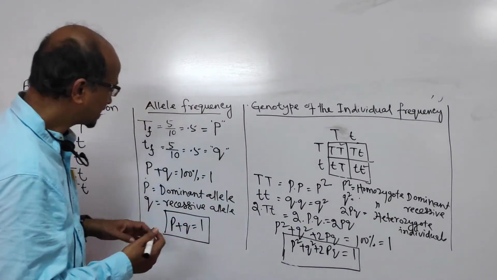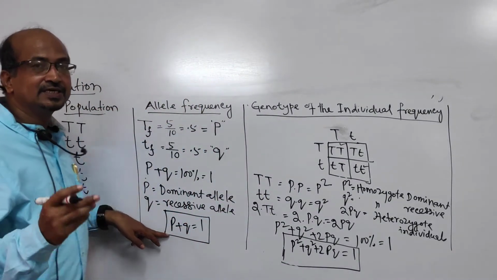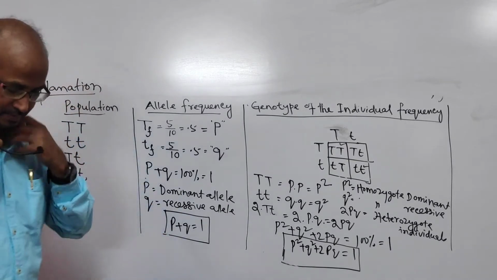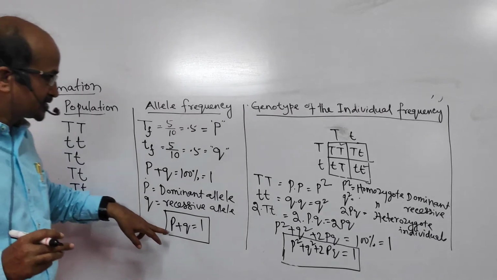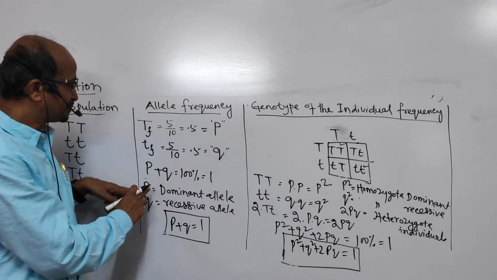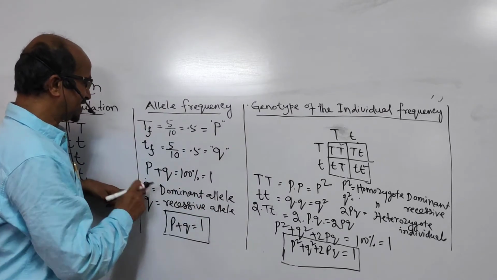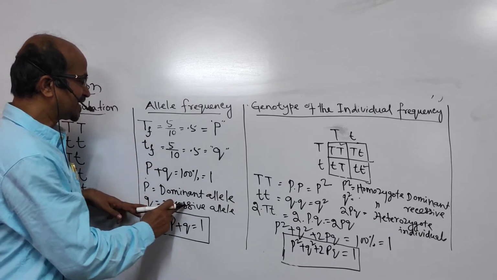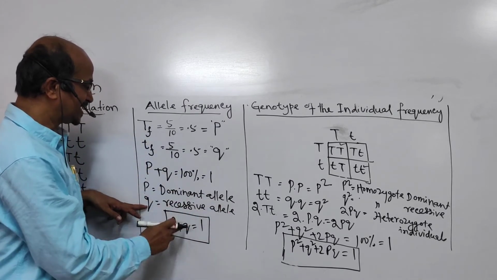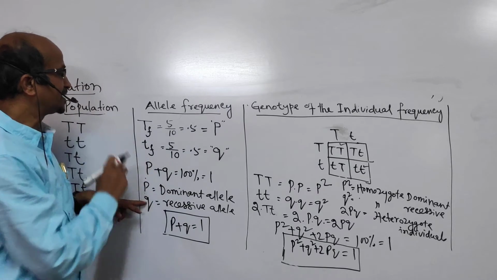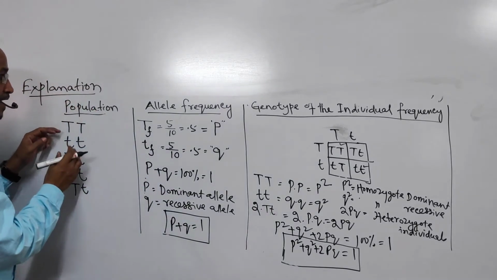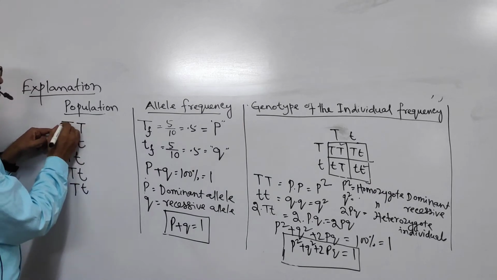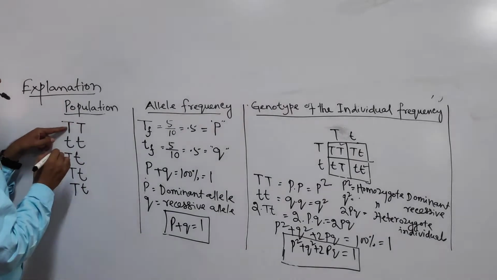Here, you know P stands for dominant allele, tallness, and Q stands for recessive allele, dwarfness. Suppose in a population tall and dwarf are there.